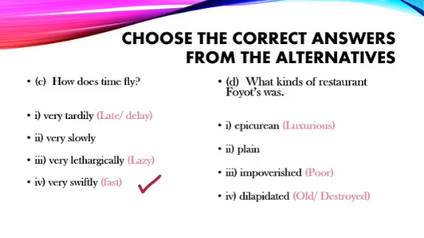Epicurean means luxurious, plain means very simple, impoverished means poor, dilapidated means old or destroyed. So the correct answer is Epicurean because the restaurant was very expensive and very luxurious as well.